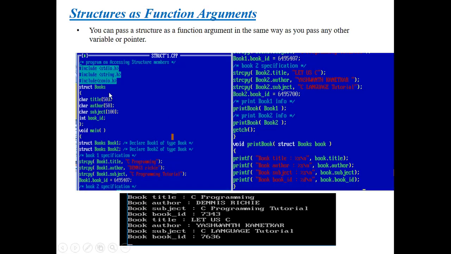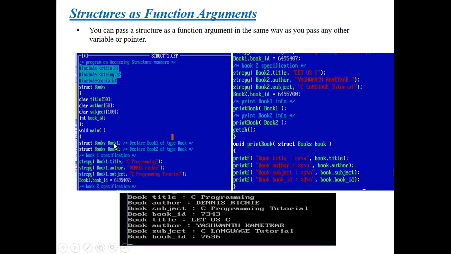Here too I have included three header files: the two standard library headers and string.h, because I am using the string copy function. Next, I am taking the same structure of books, with some structure members of different data items. And next I have written a main method of void type.